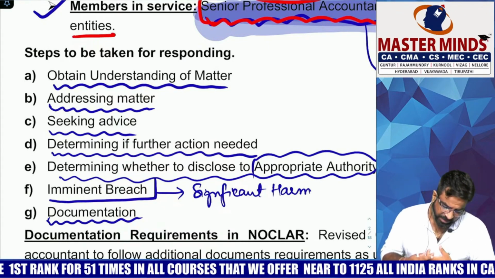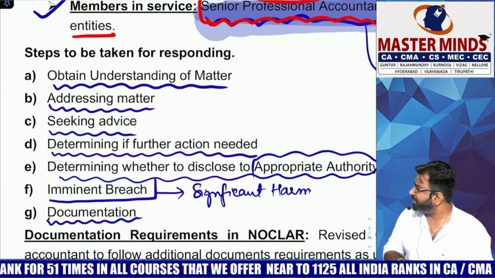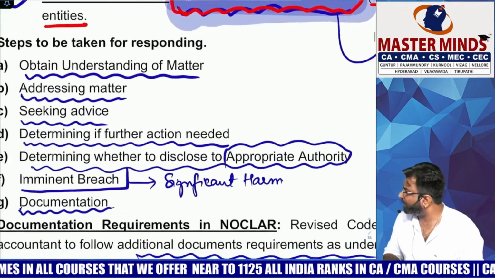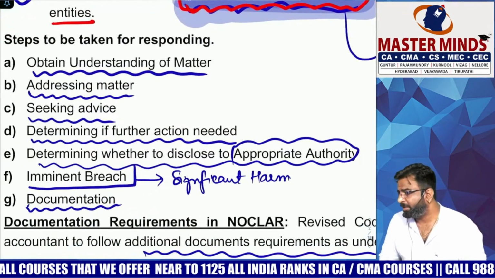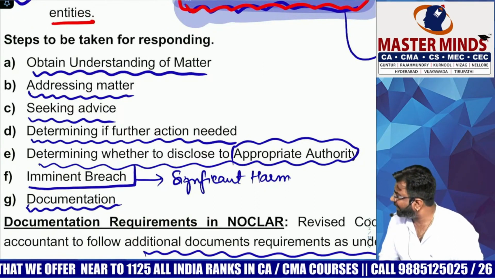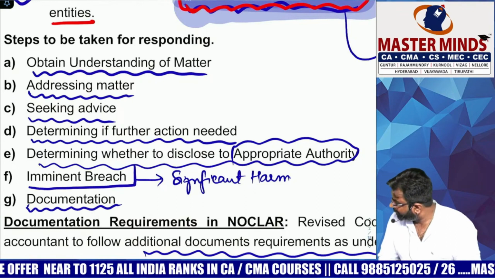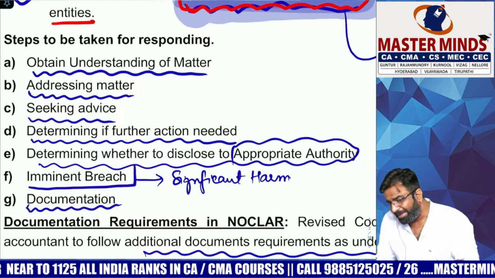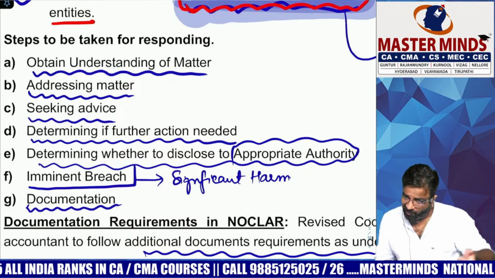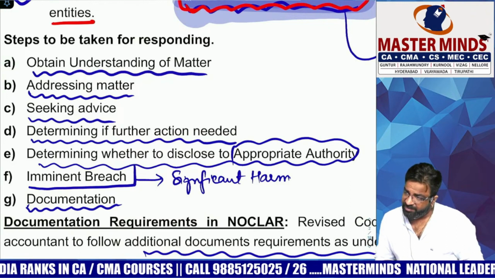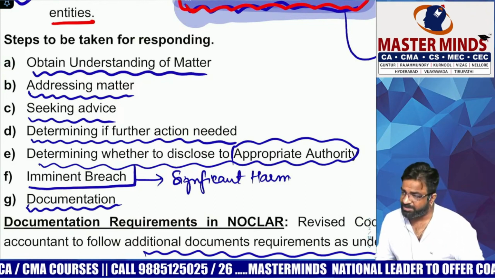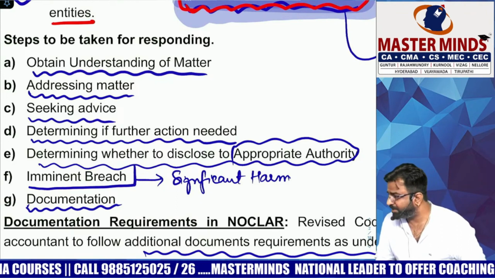What is the next one? Determine if further action is needed, and determine whether to disclose to appropriate authority or not. Right or not? Whether to disclose to which authority? Appropriate authority or not. And what is the next point? Imminent breach. Only in case if it is a significant breach. Because just now we have done what are not covered in NOCLAR? Insignificant harms are not covered. So what does imminent mean? Significant breach. See if it is significant breach or not. And the last one is what?